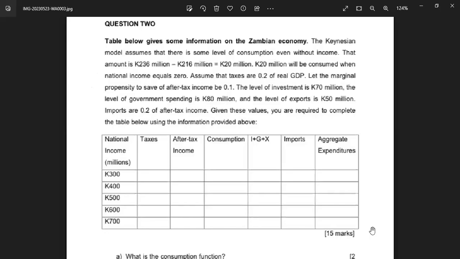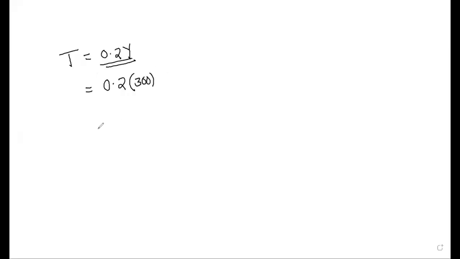So we put that 300 where there's Y. On a calculator, 0.2 times that will give us 60. So taxes there is 60. You put down the 60 there and you do the same for the rest.